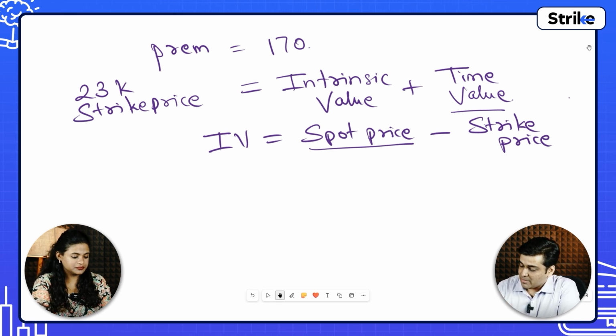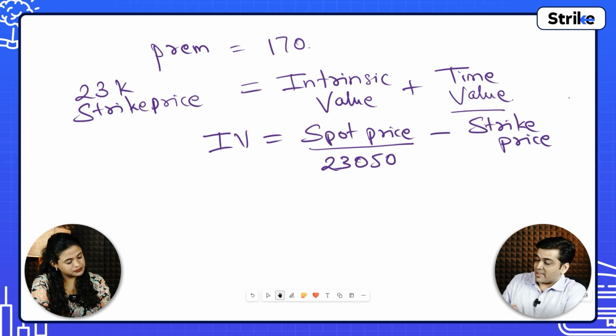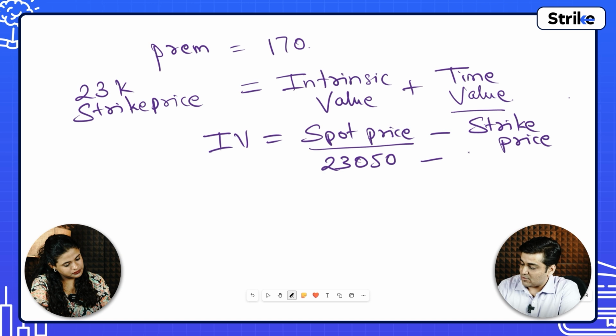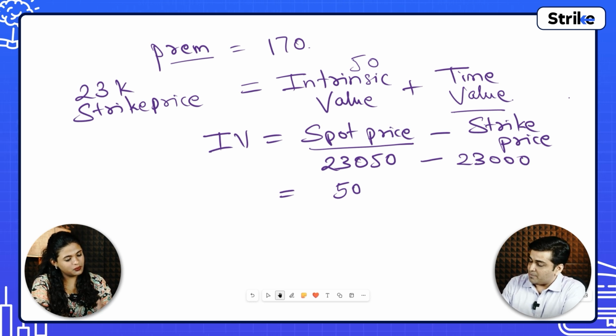Now imagine the spot price is right now at 23,050. If Nifty was to expire today, we have selected 23,000 strike price, so what will be the intrinsic value? 50. Intrinsic value will be 50. So now in this premium, out of this 170, intrinsic value is 50. Then what will be the time value? 170 minus 50, and that is 120.